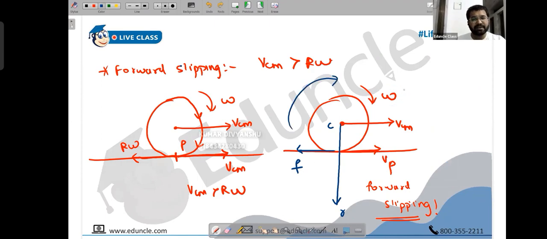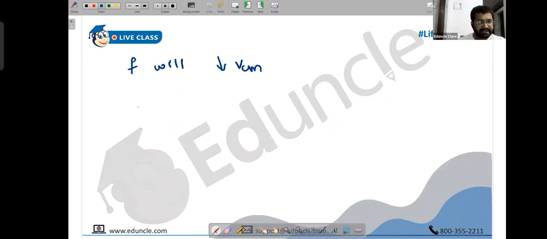Don't you think it is going to support omega now? Because this torque is not opposite to omega. Omega was going like this, people, and torque is supporting the omega. Remember, torque is nothing but angular force. Tau is I alpha. If torque is there, it means angular acceleration is there. The question is whether this angular acceleration is in the direction of omega or in the opposite direction? Obviously, it is in the direction of omega. So this will increase the value of omega. So I can simply say another thing here, and that is torque will increase omega.